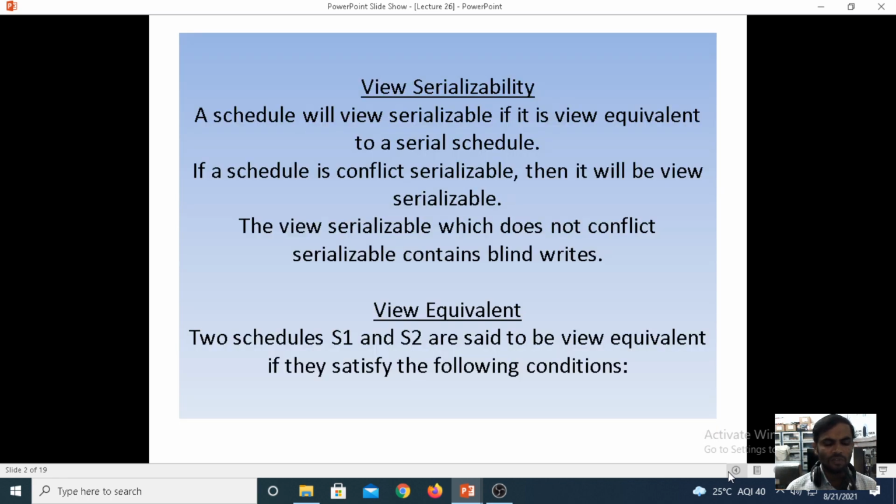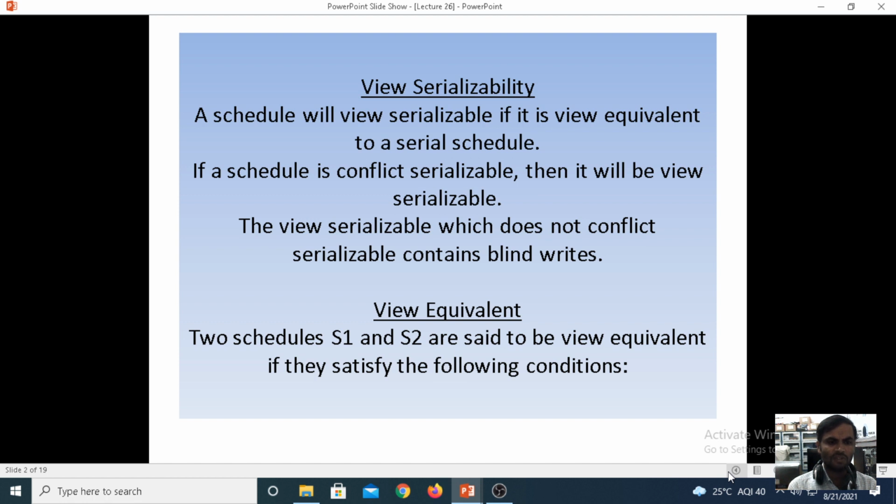Now coming to the view serializability. A schedule will be view serializable if it is view equivalent to a serial schedule. What does view equivalent mean? If you have two schedules S1 and S2, the view equivalence is seen if they satisfy the following conditions.